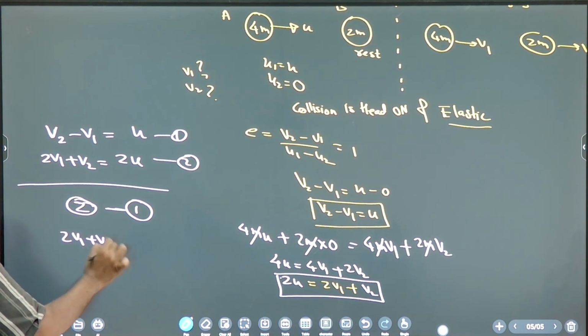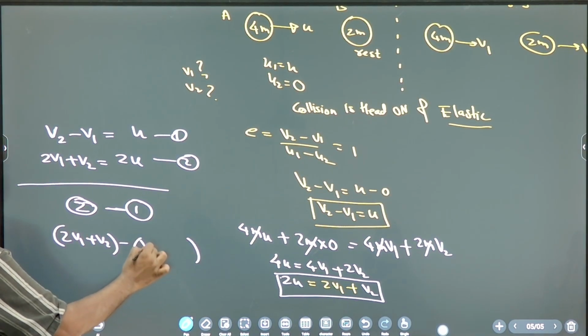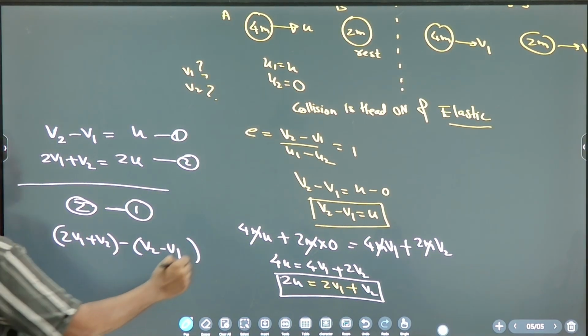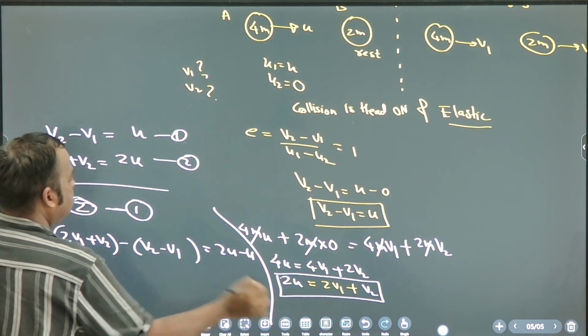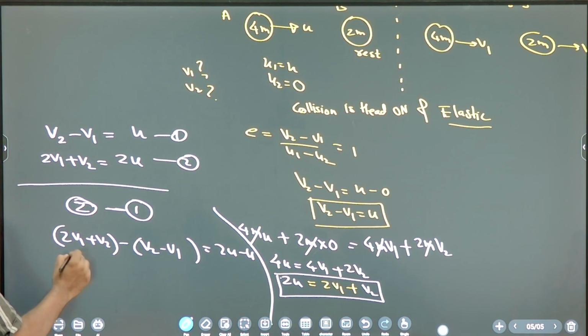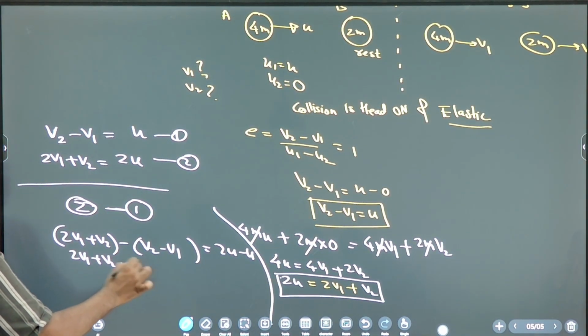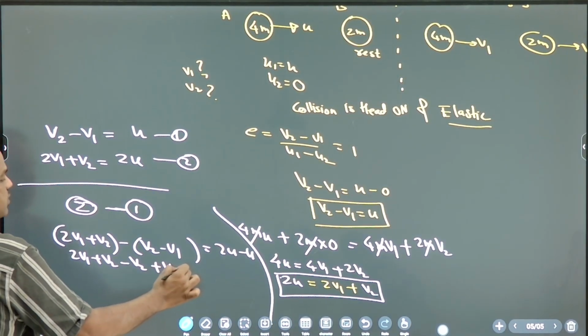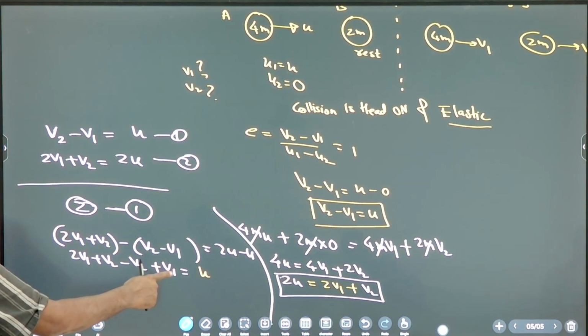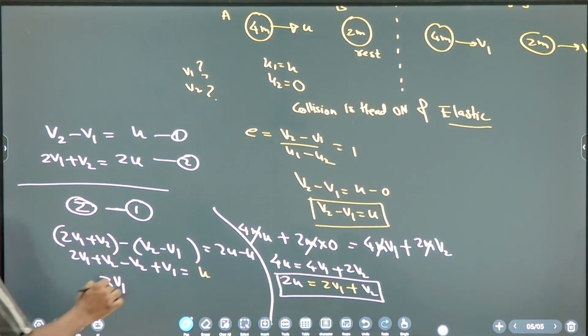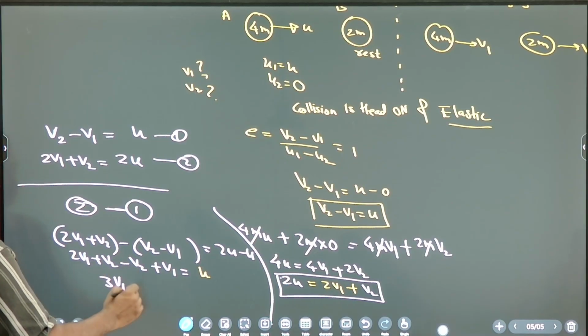2v1 plus v2 minus v2 minus v1 is equal to this minus this, 2u minus u. So 2v1 plus v2 minus v2 plus v1 is equal to u. Now 2v1 plus v1, 3v1. So 3v1, v2 cancel, is equal to u.